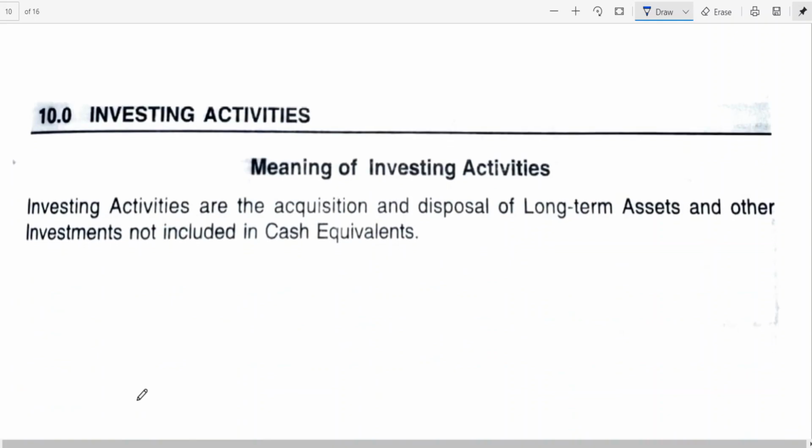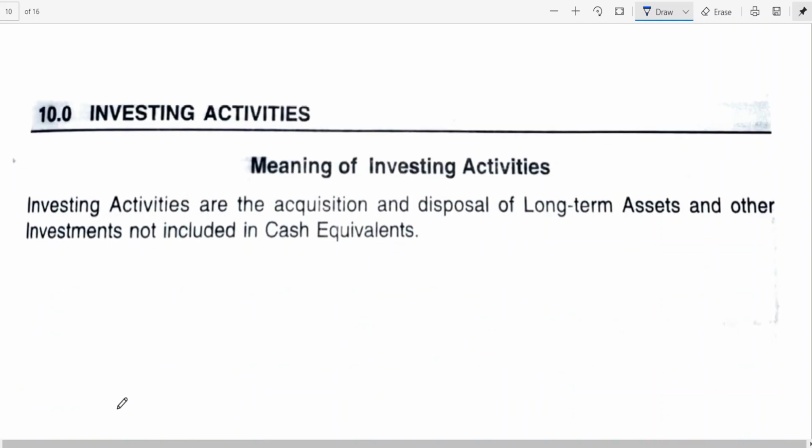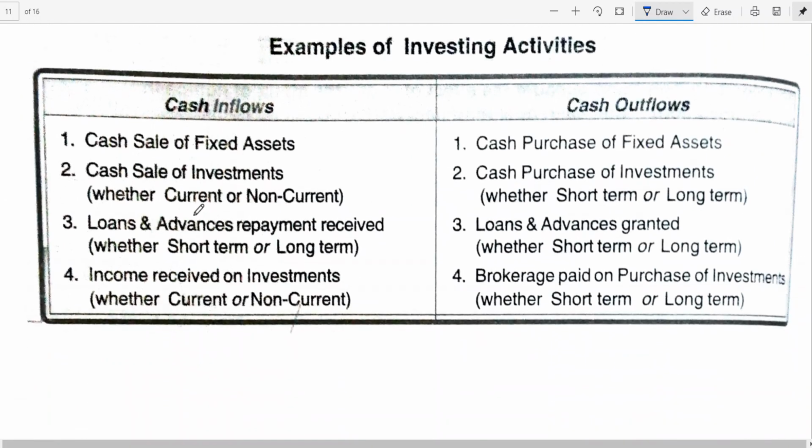Okay. Then, investing activities, let us see the examples. Investing activities are the acquisition and disposal of long-term assets and other investments not included in cash equivalents. What examples do we have?